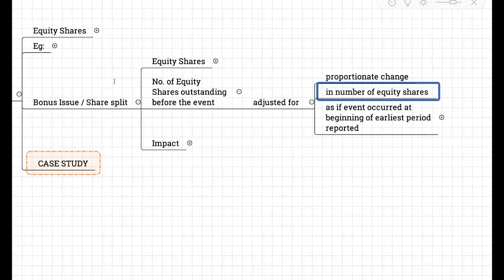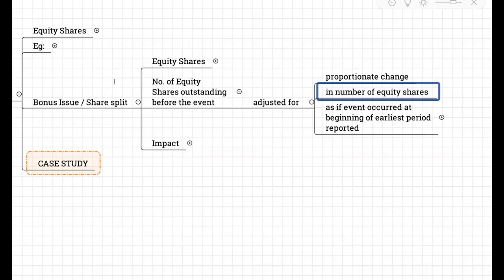Earlier they had 1 lakh shares and they issued a 1-for-1 bonus, so now it has become 2 lakh shares. But if you look at any change in resources, nothing has changed. So we have to treat this as if the earlier number of shares is also 2 lakh and now also 2 lakh, because nothing has changed here.